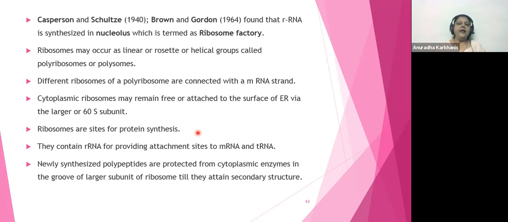ठीक है? Okay. Ribosomes may occur as linear or rosette or helical groups called as the polyribosomes or polysomes. So if one mRNA is going to have many ribosomes attached to it, we call that particular structure as polyribosome or polysome. Fine. Different ribosomes of a polysome are connected with the mRNA strand. So that's what I'm saying. If this is going to be the mRNA strand, mRNA is always linear, okay? और ये mRNA पे अगर बहुत सारे ribosomes एक साथ चिपके हुए हैं, तो उसको हम कहते हैं polyribosome.